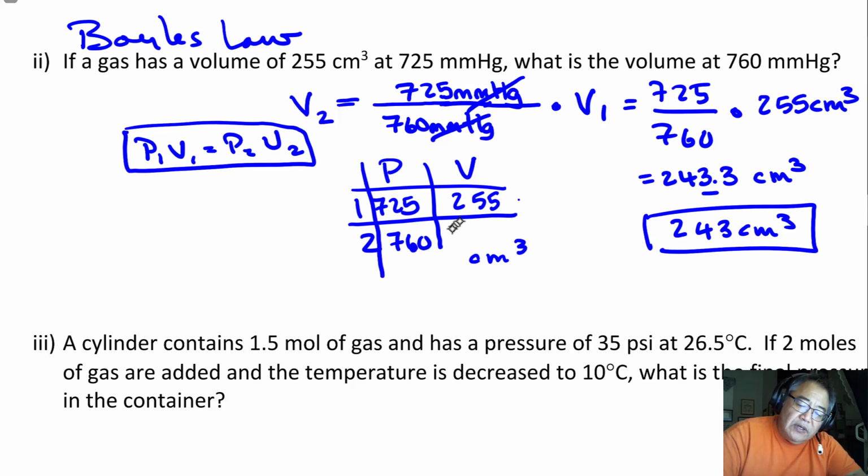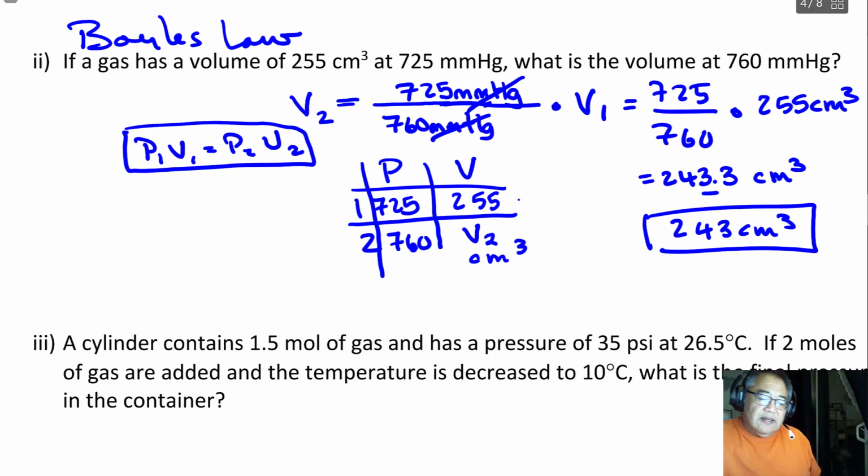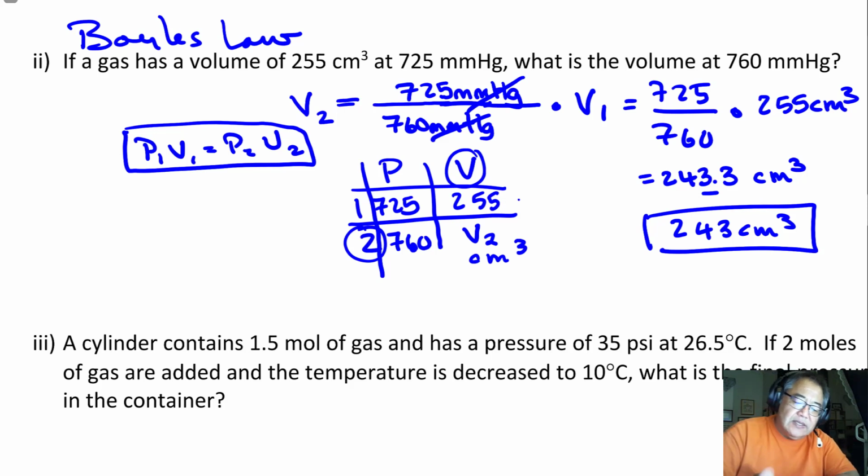And then what I'm looking for, you notice this missing value is a volume, right? Just by the way the grid is laid out. If a gas has a volume of 255, what is the volume at 760? So that's really what I'm looking for. So I'm looking for V2 in the equation. Again, this is the volume. This is the second state of the gas, is what we would say.